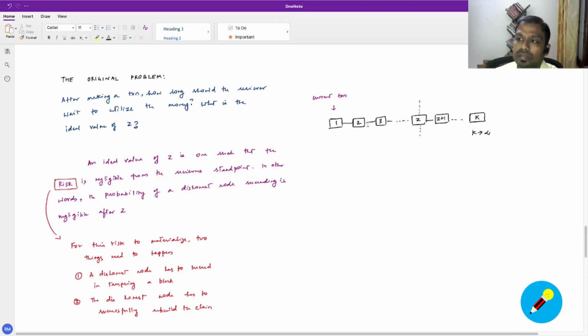The second part is, in each attempt, it actually has to successfully rebuild the entire chain. If you recall here, the first part is if the dishonest node tries to tamper with here, it just has the current chain to rebuild. If it misses the first opportunity, it means it has to revert the transaction, which is at least one block deep. And if it misses that opportunity too, if the dishonest node has missed two opportunities, then here it has to go 2 nodes deep, right, and so on.